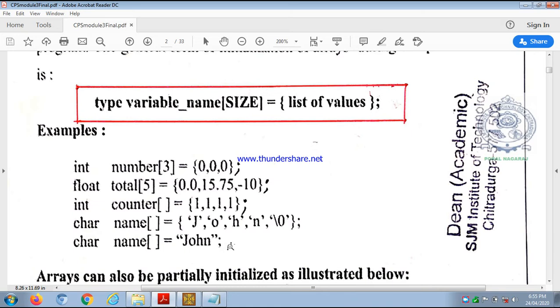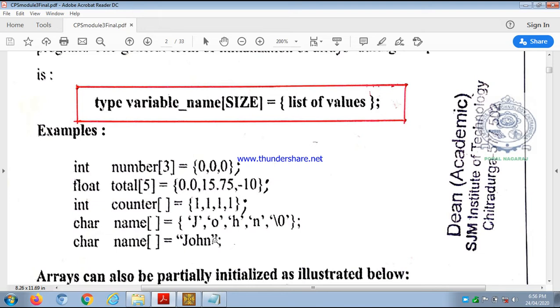This is also array initialization, character array initialization. So how many characters are there within double quotes? 4, JOHN. But here the size of the array name will be treated as 5 because this backslash 0 is assumed. It is called null character. In the previous case we represented it within single quotes, but here it is not necessary.